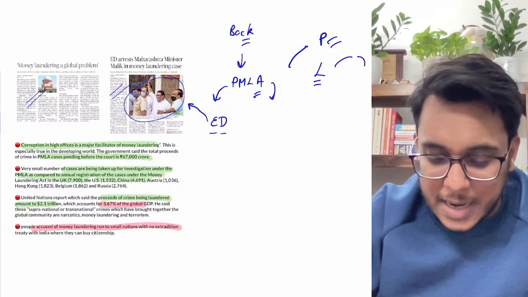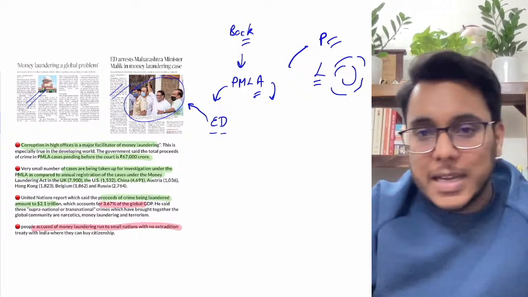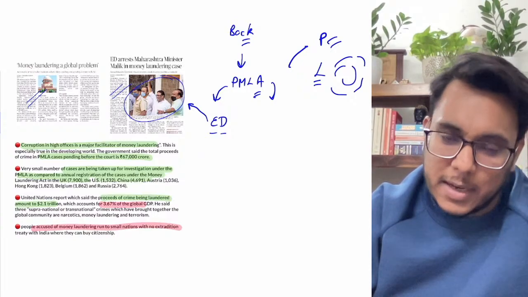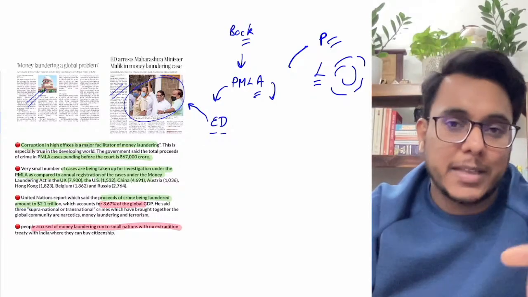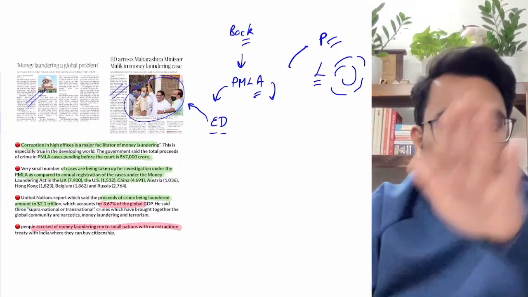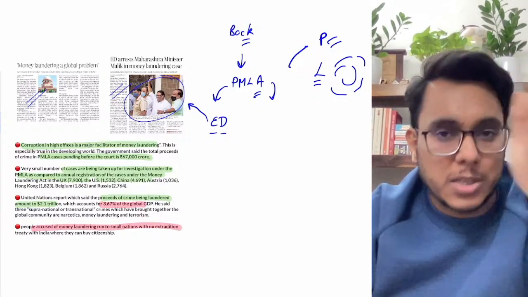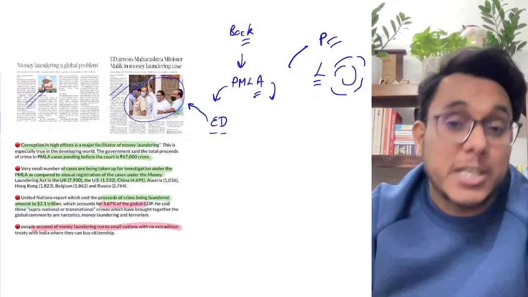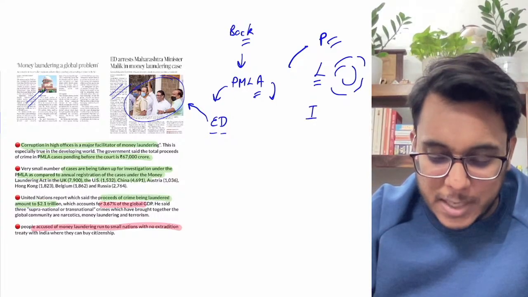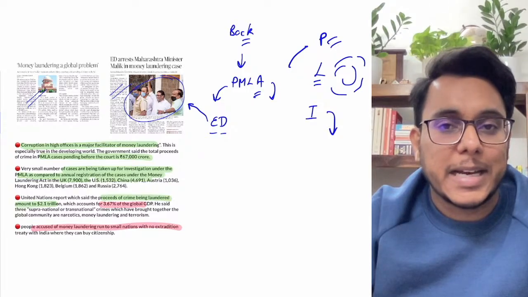The money will be rotated again and again from one bank account to another, then another account, then a different bank altogether, then some foreign bank, then again a domestic bank. So the money will be just layered. Clear? Why is so much layering being done? So that the trail of where the money originally came from can be erased, and then this money will be integrated into the economy.